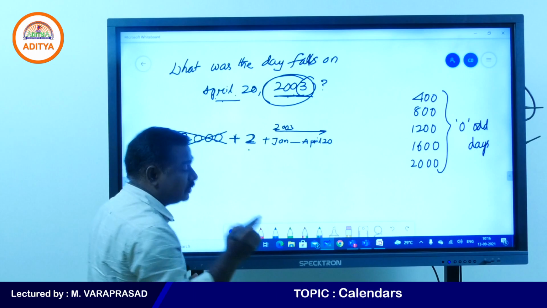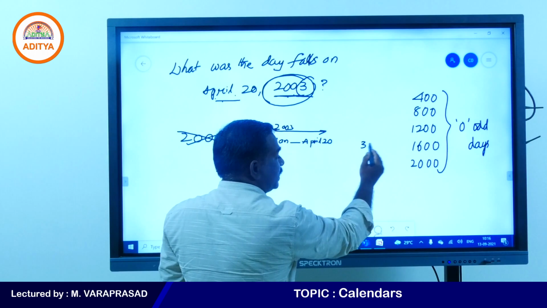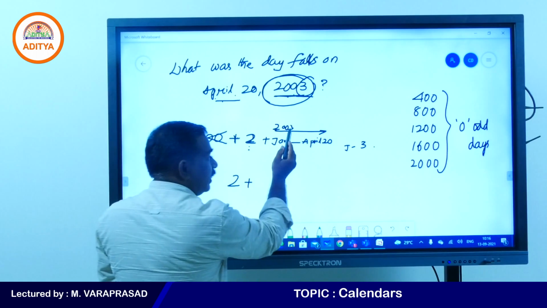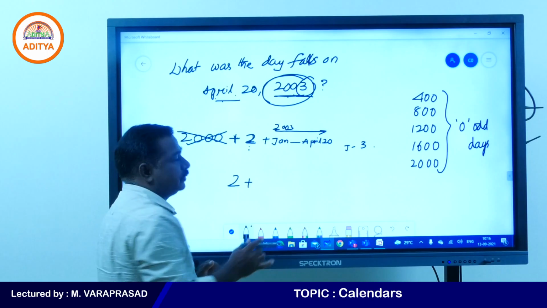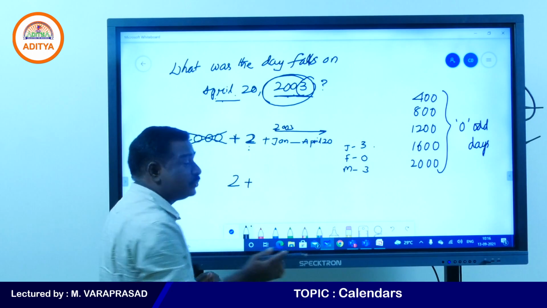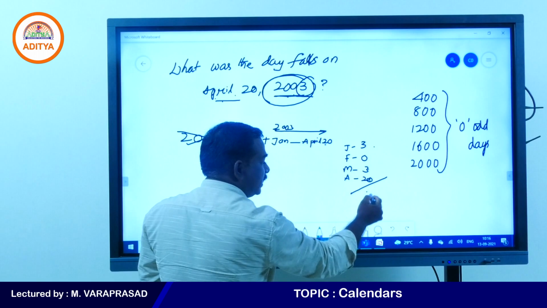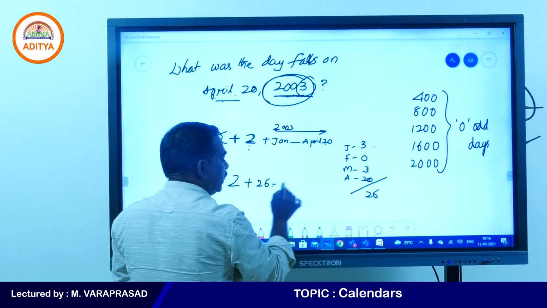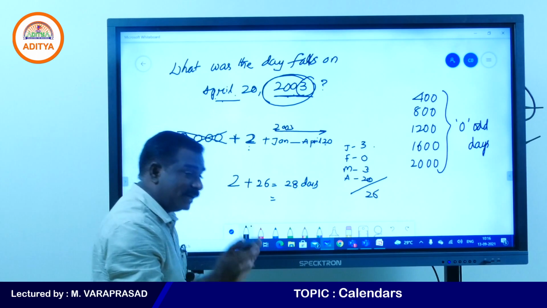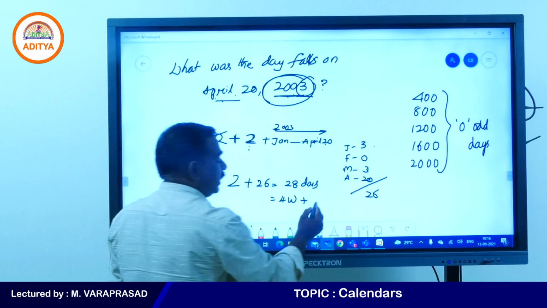Normal years will have 1 odd day. So, 2 into 1, 2 days. Plus January, we know it is a 31 days month, means 3 odd days. February, this is an odd number, it cannot be a leap year, so February 0 days. March 31 days means 3 odd days. April 20. So this is 3 plus 3 plus 20, that is 26, plus 2, totally 28 days. It means exactly 4 weeks, no odd days, 0 odd days.